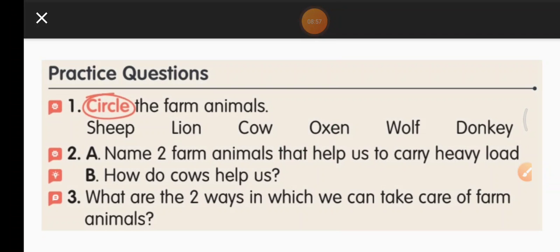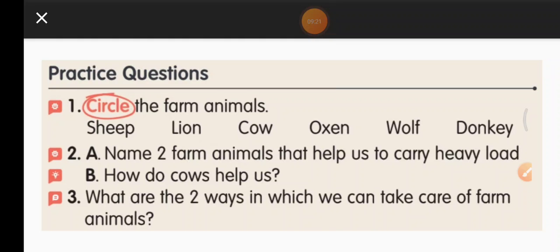Now for the practice questions. First one, circle the farm animals. Okay, how many words are given? Sheep, lion, cow, oxen, wolf and donkey. Now you have to circle the farm animals. Okay, sheep you can circle because it gives us wool. Lion is a wild animal, it is not a farm animal.